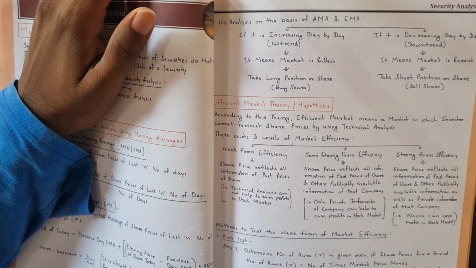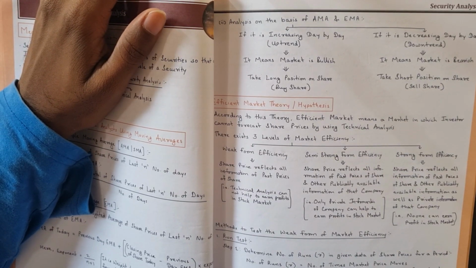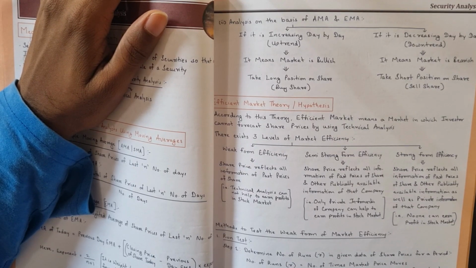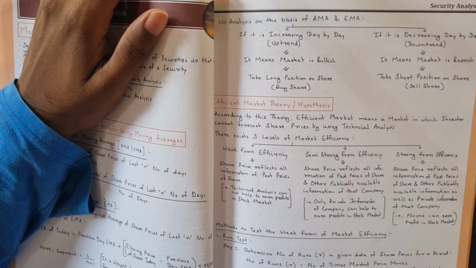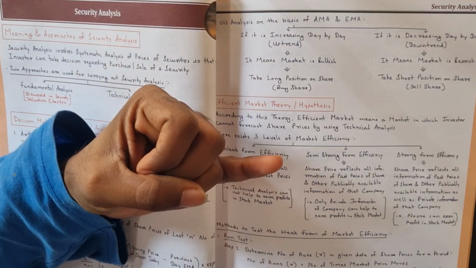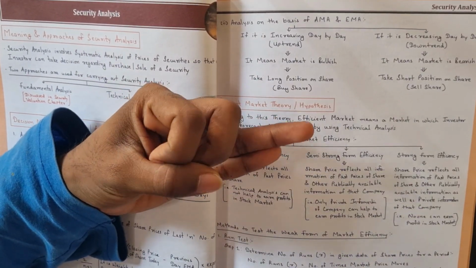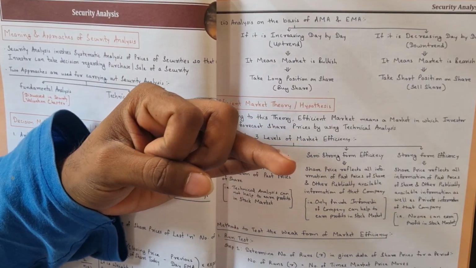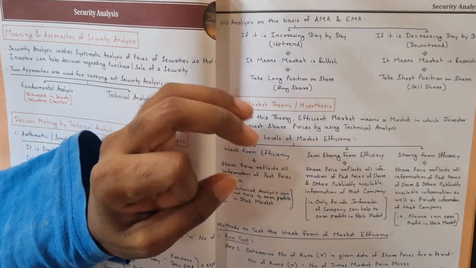That will mean my market is efficient. If you are unable to gain any profit by using past data, then it is known as an efficient market. There are three levels of market efficiency. The first one is the weak form of efficiency, the second one is the semi-strong form of efficiency, and the third one is the strong form of efficiency.